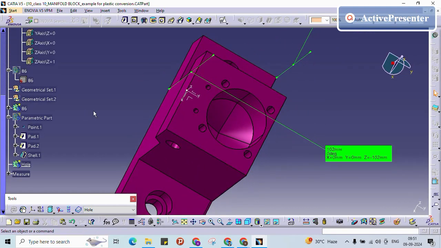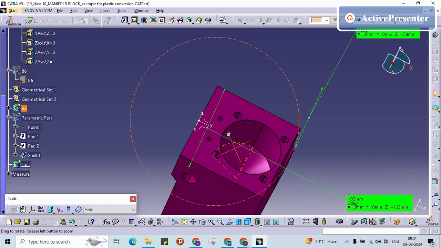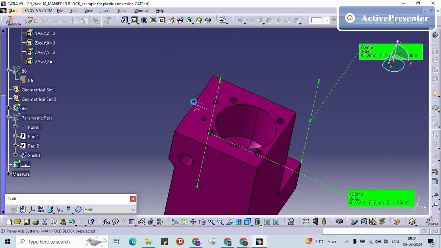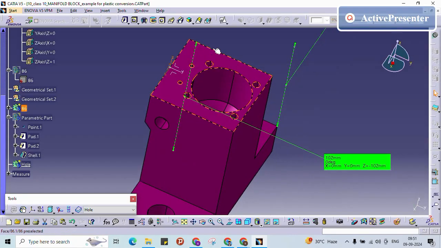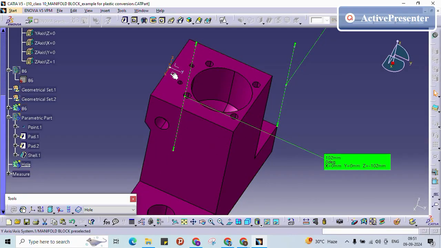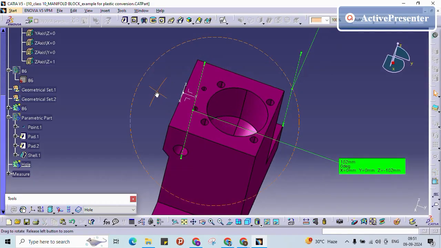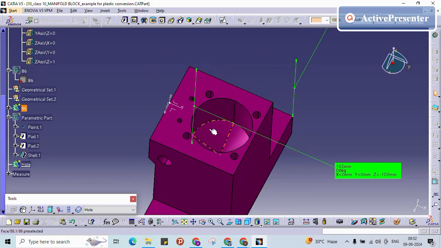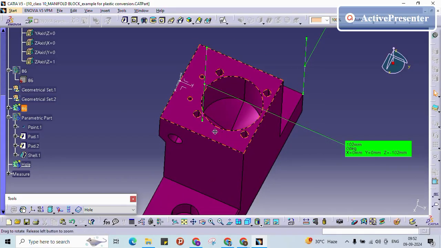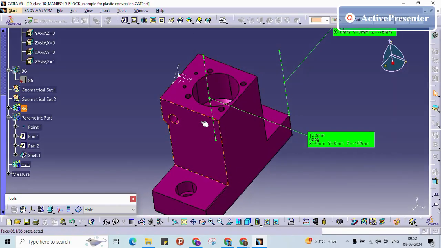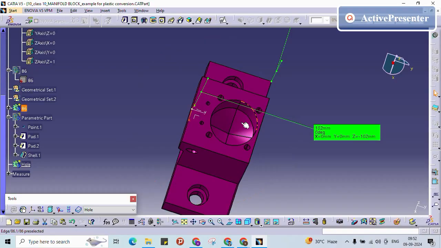For this one, I have already created one axis system. This is called the global axis system. Global means for this particular part, I am maintaining this as the axis system. But what I am thinking is, if I create one more axis system here, it will be easy for me. It depends on the designer's thought only. So this is called the working axis system or local axis system. Working axis means it depends on you.